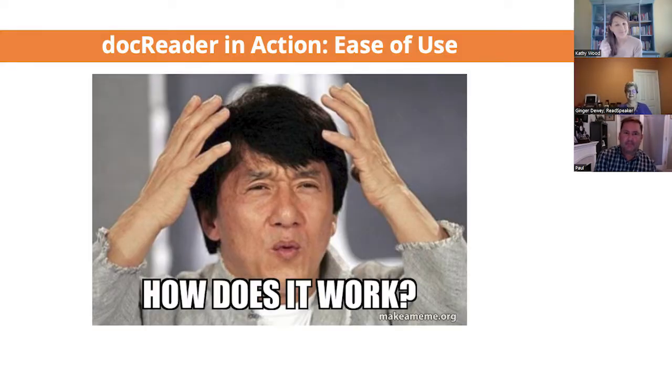So Paul, how does it work? Well, Doc Reader is very similar to the web reader integration inside of Canvas. It's a theme editor, or basically a global JavaScript plugin, that is copied and pasted into the editor. Doc Reader icons will appear next to supported Canvas files. It's basically that easy.